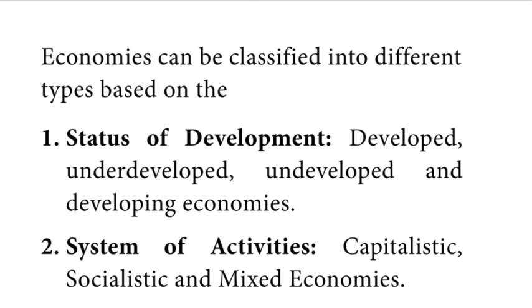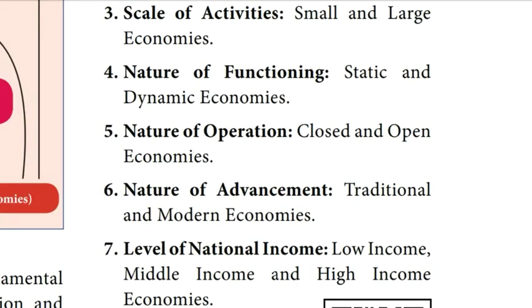Economies can be classified into different types. First, based on the status of development: developed, underdeveloped, undeveloped and developing economies. Second, system of activities: capitalist, socialist and mixed economies. Third, scale of activities: small and large economies. Fourth, nature of functioning: static and dynamic economies. Fifth, nature of operation: closed and open economies. Sixth, nature of advancement: traditional and modern economies. Seventh, level of national income: low income, middle income and high income economies.